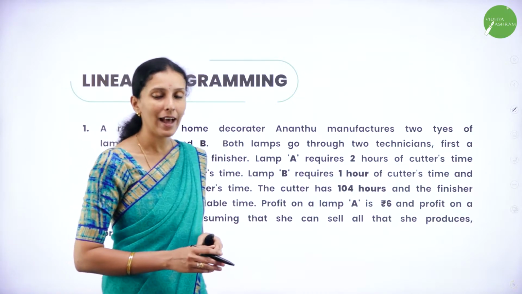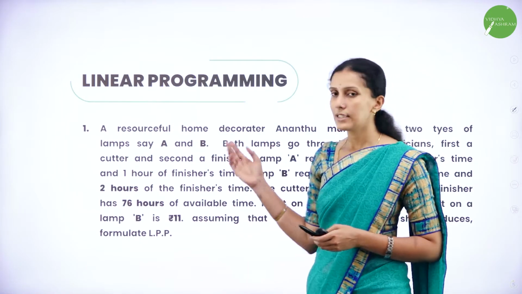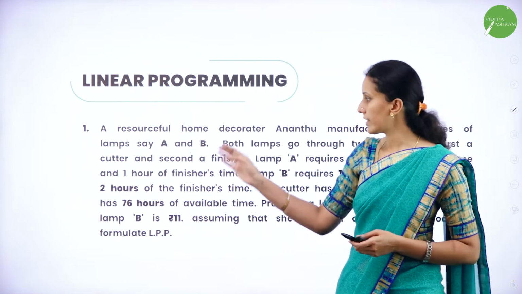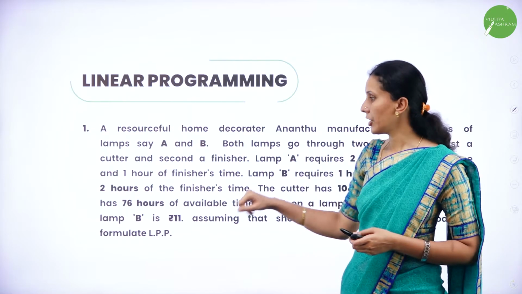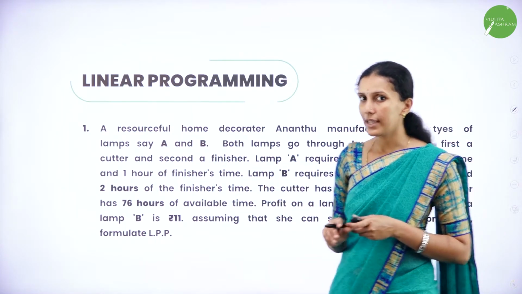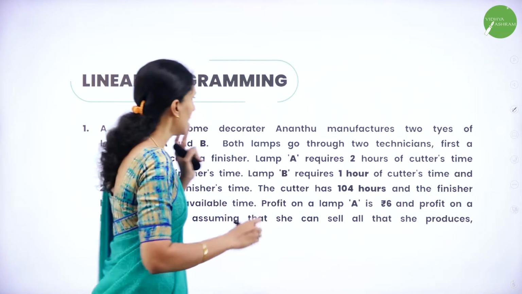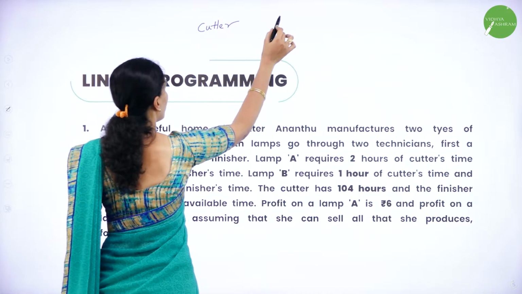So here we have a resourceful home decorator called Anantu, and she sells two types of lamps, lamp A and lamp B. Both have to undergo two technicians, one is the cutter and another one is the finisher. Lamp A takes how many hours for the cutter? I'll just write here, cutter and finisher.